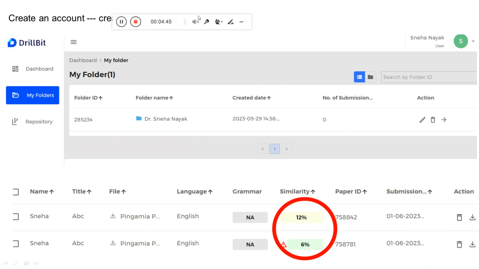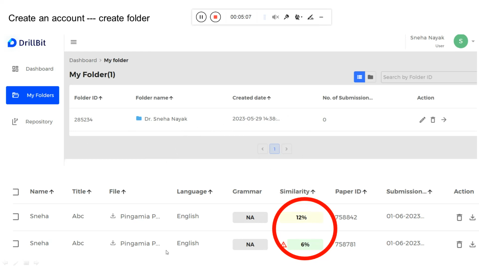So coming to creating the account, as I told you. Once you create your account and your folder, this is how it looks. I have tried to upload a paper here. I will show you that later, how to upload a paper. Once you do that and do a plagiarism check, finally you will get a similarity report.